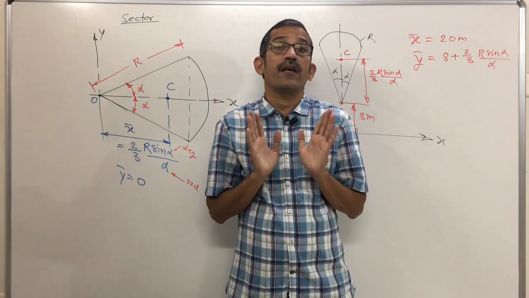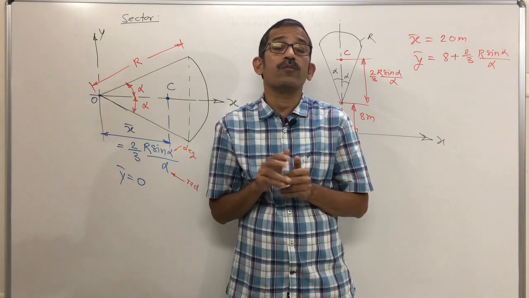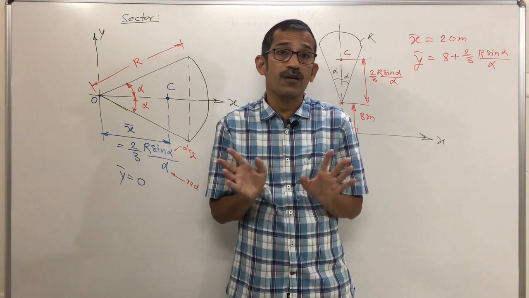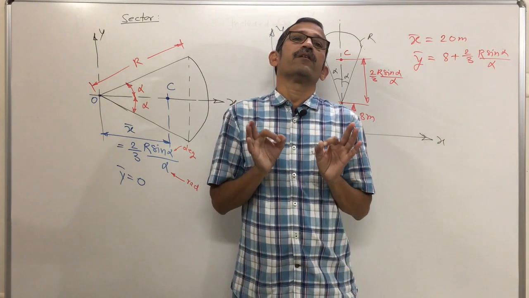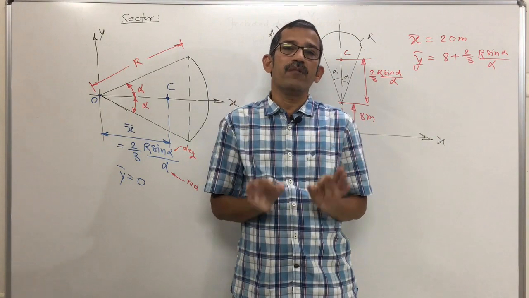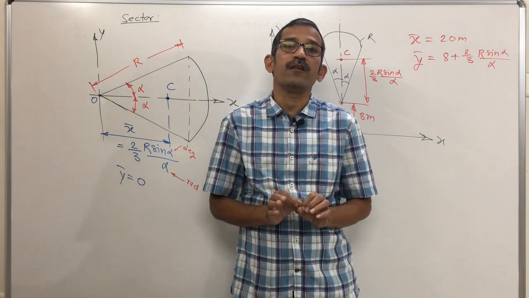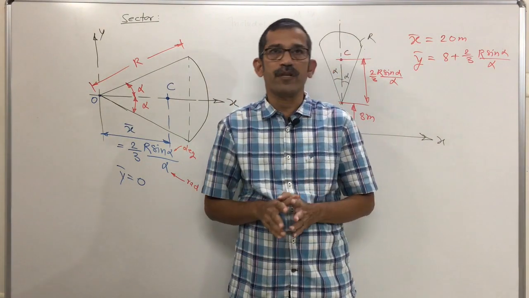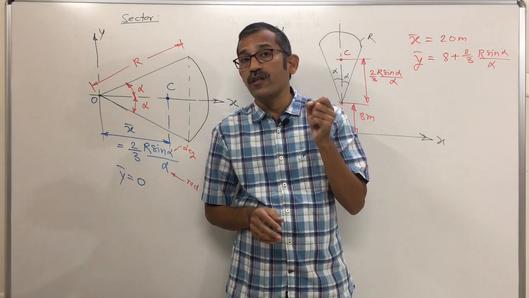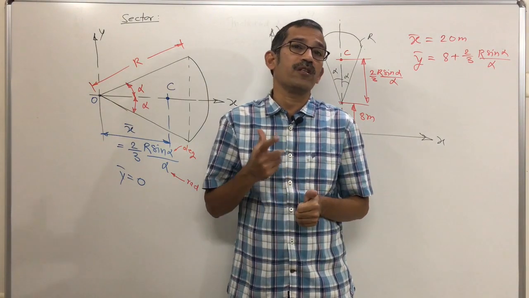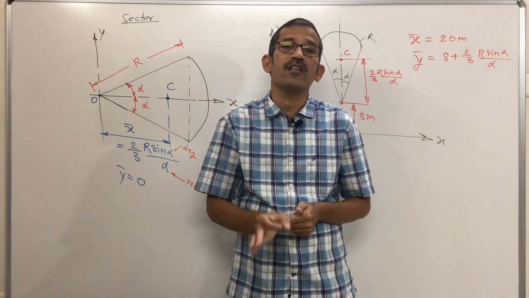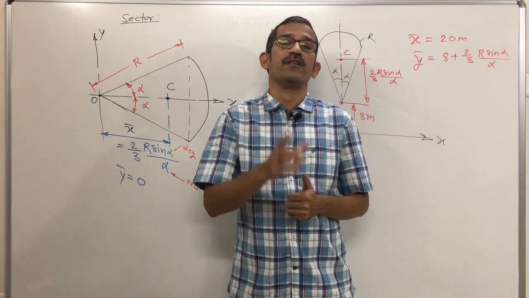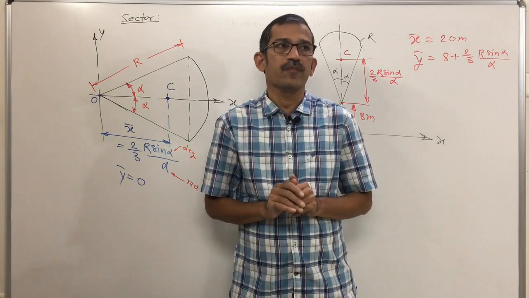Triangular lamina, how will you recollect? For a triangular lamina, the centroid is located at a distance of b/3 and h/3 from the two sides which are mutually perpendicular to each other. Next important is the isosceles triangular lamina. Where is the position of the centroid? On the axis of symmetry and from its base at a distance of h/3.